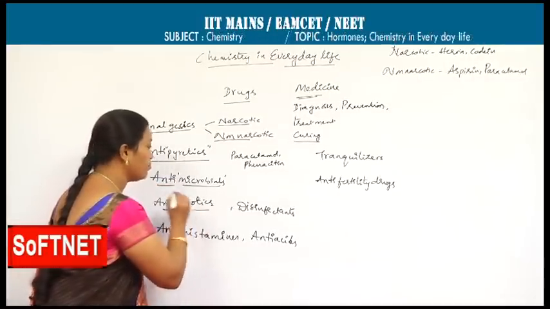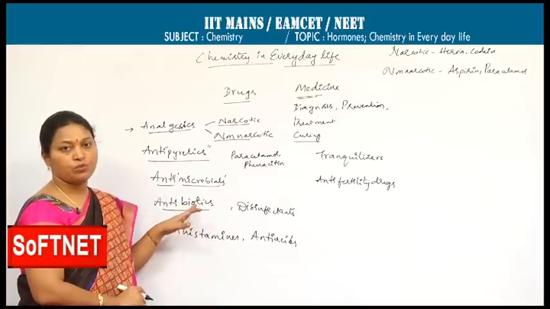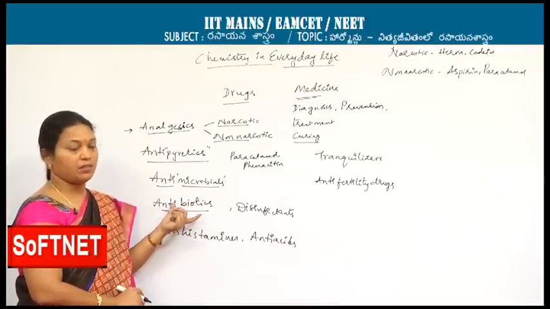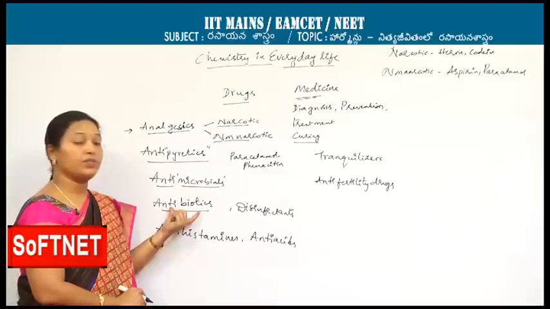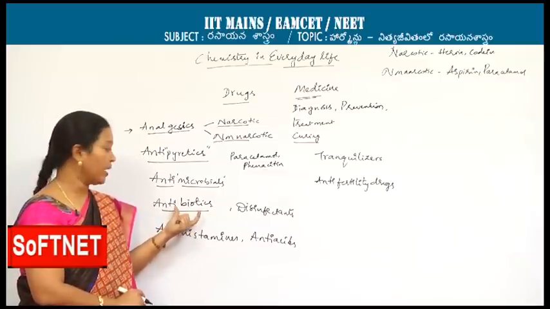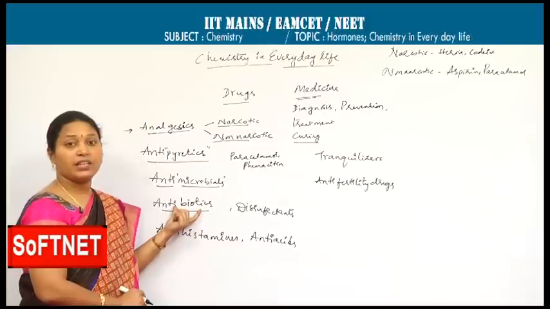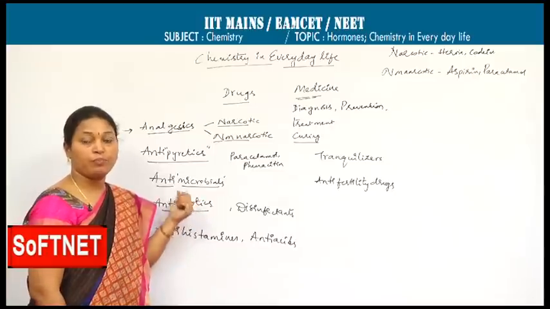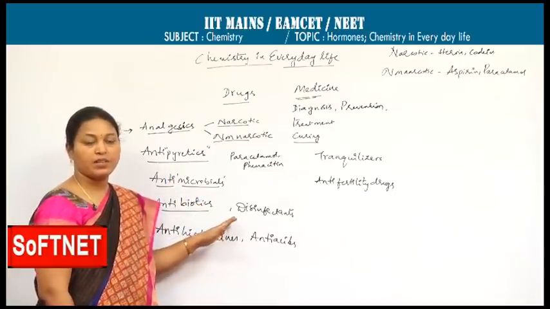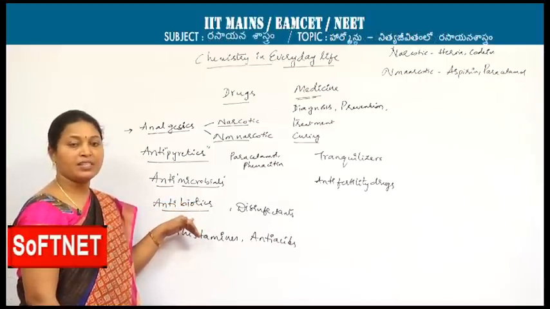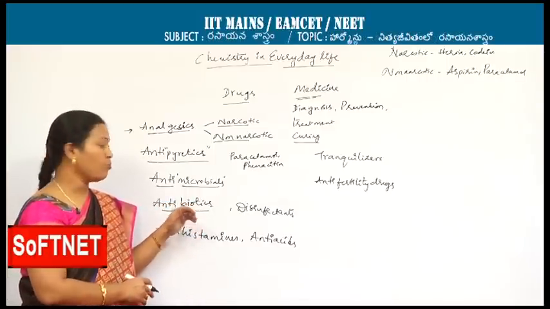Next, antibiotics. We observe this word very frequently along with medicine as a combination. Antibiotics are chemical substances produced by bacteria-like organisms, which can be used in killing microorganisms and preventing the growth of microorganisms. Thereby disease can be controlled by minimizing the entry of those organisms into the body also.